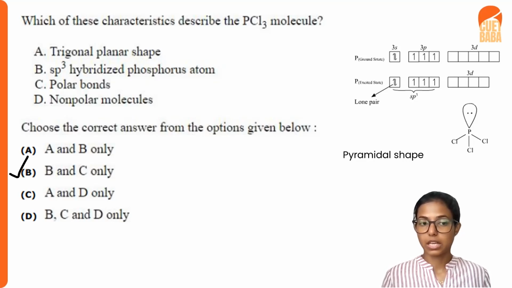So A is wrong, B is true. And because phosphorus and Cl have a difference in polarity, that is, Cl is more electronegative than phosphorus, the bonds in PCl3 are polar bonds. So B and C statements are true, and D, that it is a non-polar molecule, is not correct. It is not a non-polar molecule. So the correct option will be B, that is, B and C statements are correct.